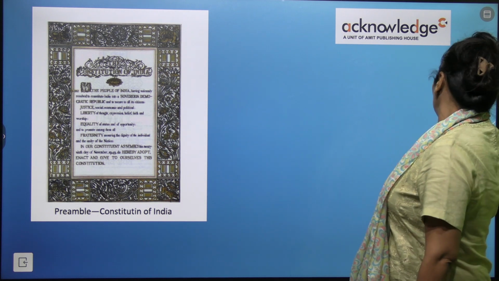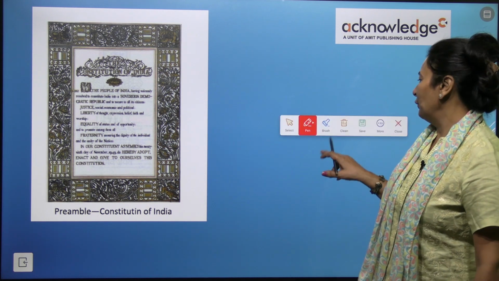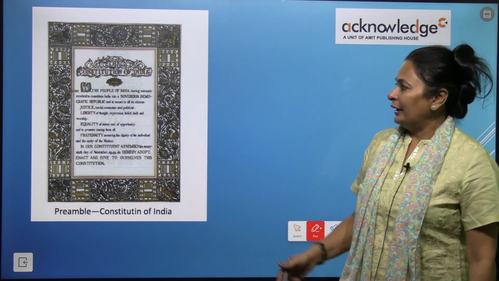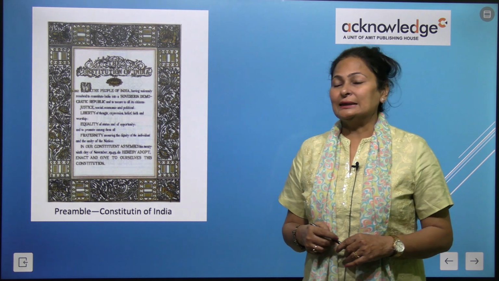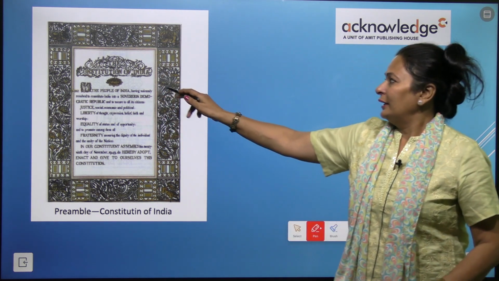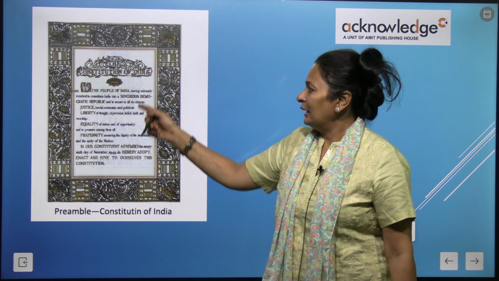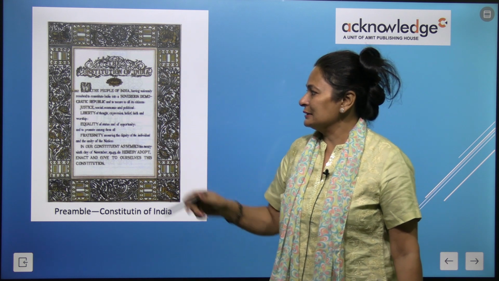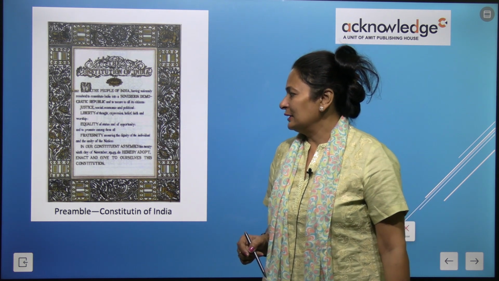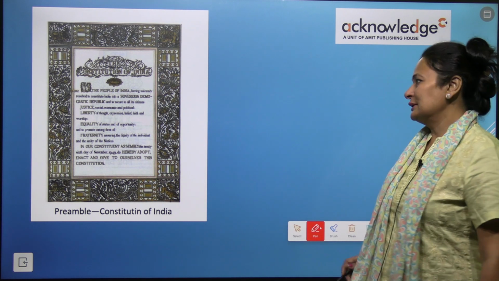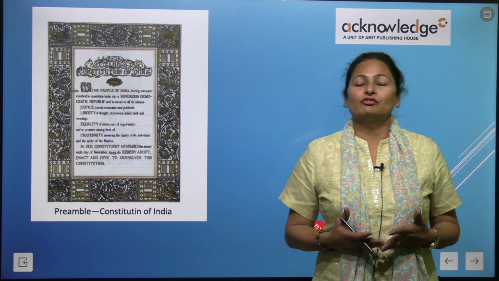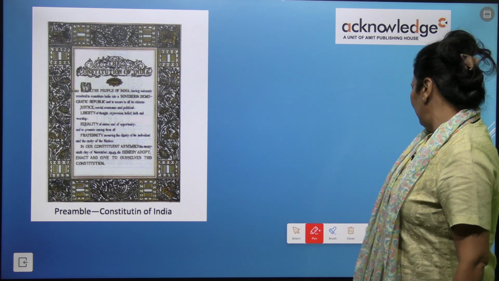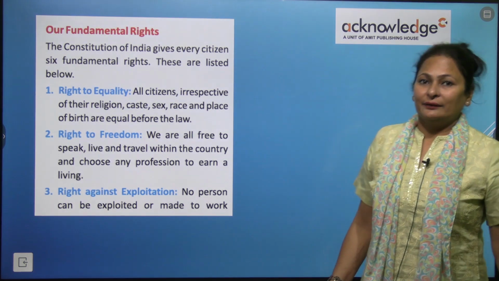So, this is the picture of preamble. As I told you, this is the introduction of a book, introduction page, right? So, you can see this. Here the Constitution of India is written and some lines are written, right? Equality, justice, liberty, fraternity, right? So many things are written. So this is the preamble of our Constitution book, right? Here aim and purpose is also written.